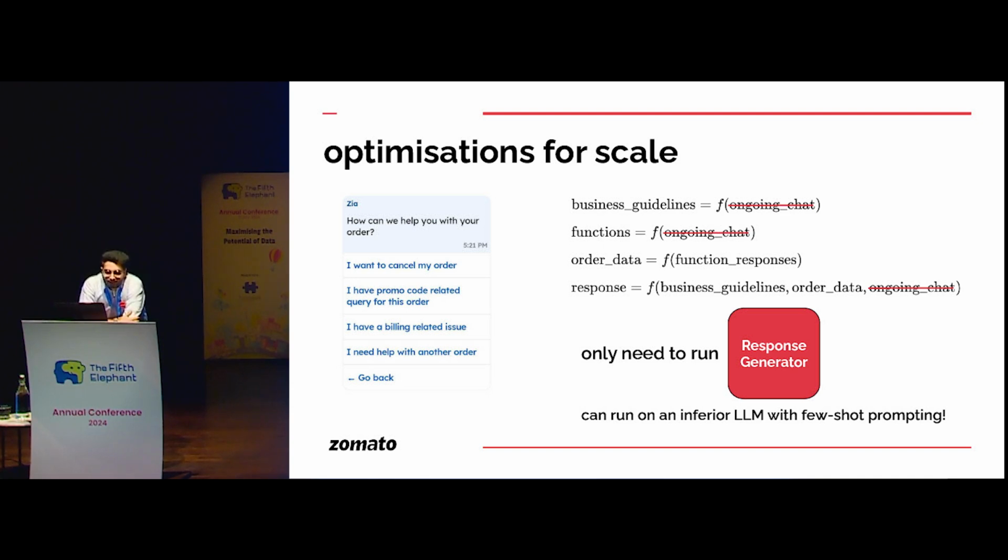And that too, you know that the customer is just asking, where is my order? Or I want to cancel my order. I can simply run an inferior LLM with few-shot prompting here. So that's a key optimization that helped us reduce first response latency at scale.